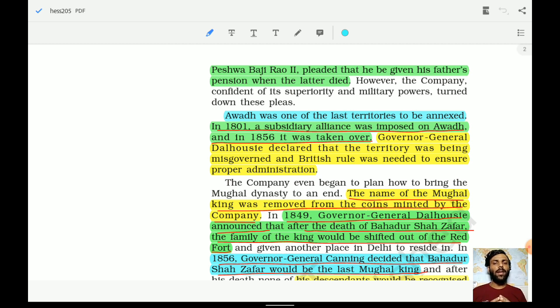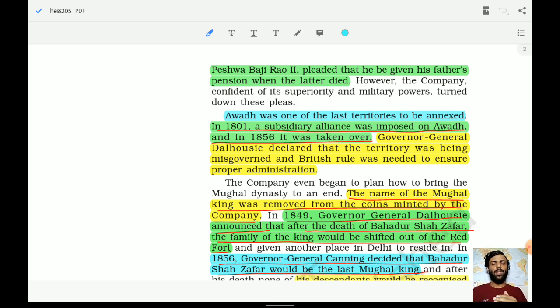The name of the Mughal king was removed from the coins minted by the company. Earlier, the coins minted in the Indian subcontinent bearing the name of the Mughal emperor were a matter of pride. But these Britishers removed the name of the Mughal king from the coins. In 1849, Governor General Dalhousie announced that after the death of Bahadur Shah Zafar, the family of the king would be shifted out of the Red Fort.